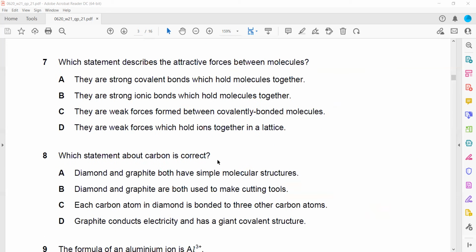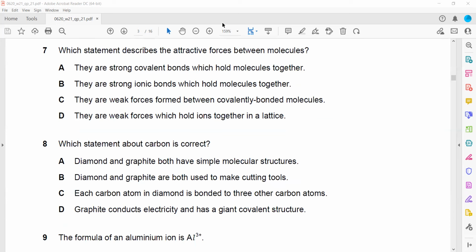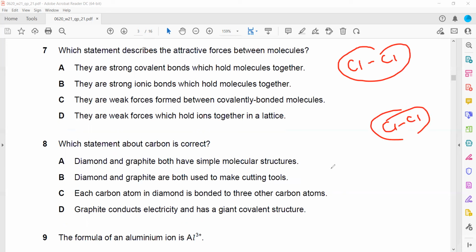In question 7, which statement describes the attractive force between the molecules? Molecules of simple covalent substances, for example chlorine, this is one molecule, this is another molecule. So what kind of intermolecular forces are there between the molecules? It is a weak force, a weak attraction. So this force is always weak. That's why simple molecular substances have low melting and boiling points. So anything which uses the term strong cannot be an answer. A and B cannot be an answer.